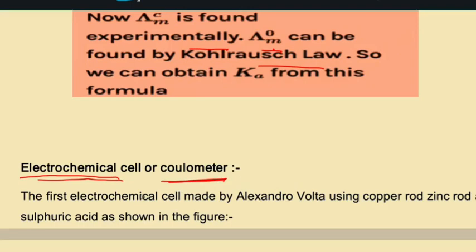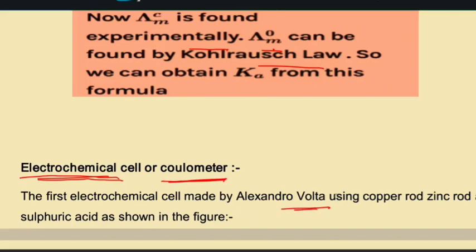The first electrochemical cell was made by Alessandro Volta using copper, zinc and dilute sulfuric acid. Dilute sulfuric acid is used as electrolyte, and zinc and copper rods are used as electrodes.